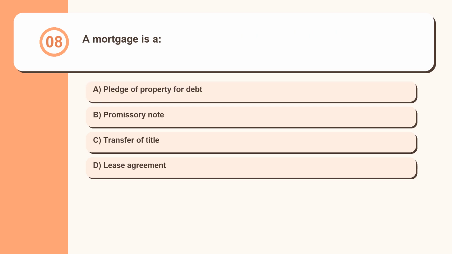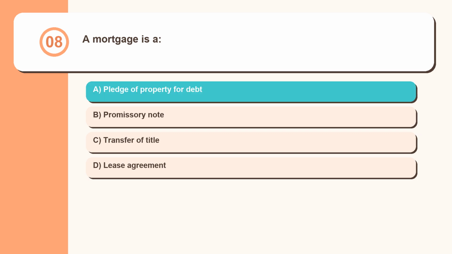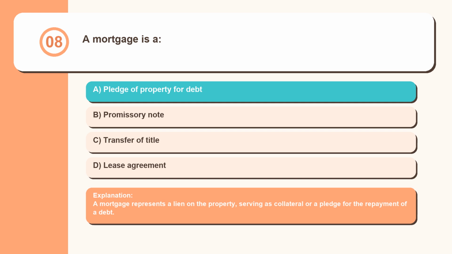Question 8. A mortgage is a pledge of property for debt, promissory note, transfer of title, lease agreement. A mortgage represents a lien on the property, serving as collateral or a pledge for the repayment of a debt.